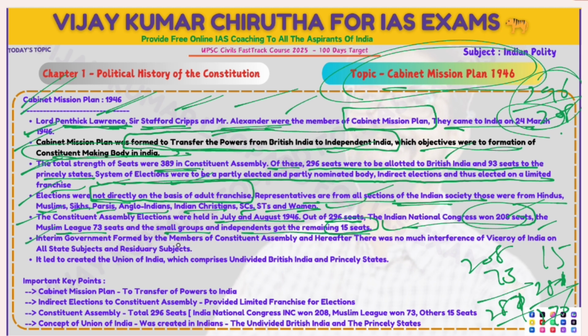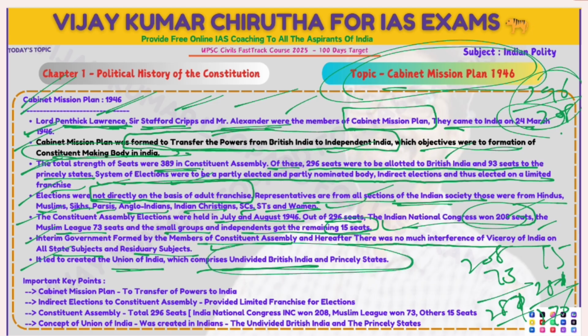The interim government was formed by the members of the Constituent Assembly. Hereafter, there was not much interference of the Viceroy of India in state subjects and residuary subjects. It led to the creation of the Union government, which comprises undivided British India and the princely states.